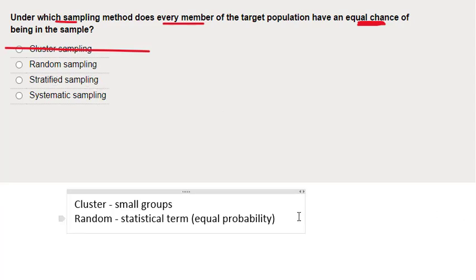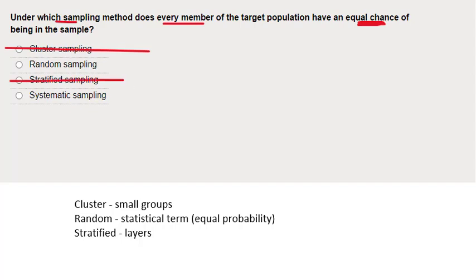So stratified. Stratified means that I separate out my population into layers, grouped together by some sort of common feature. Strata means layers. And so that is not what this is describing. If I'm layering out my population, then they don't all have an equal chance of being selected. So it is not stratified sampling.